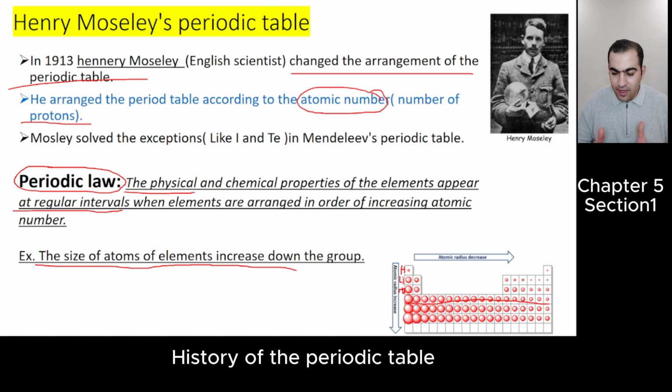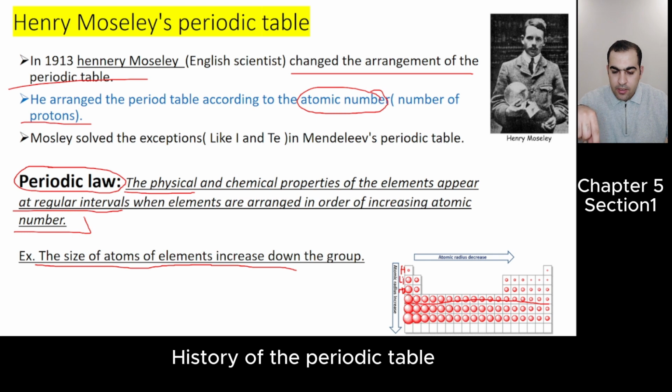This happens because the elements are arranged according to increasing atomic number. So periodic law was discovered by Mendeleev and modified by Henry Moseley. So in section 3 we will talk about periodic law and how properties increase and decrease across the period and down the group.